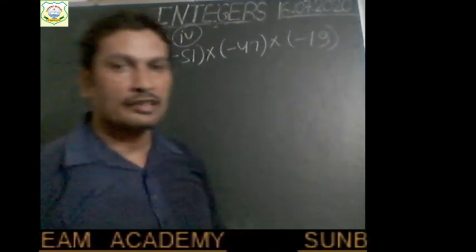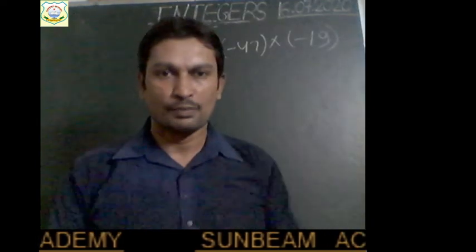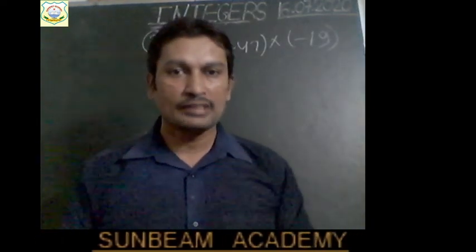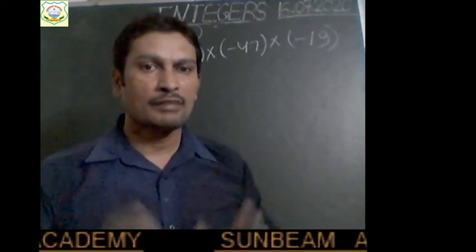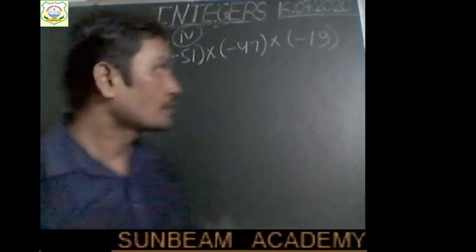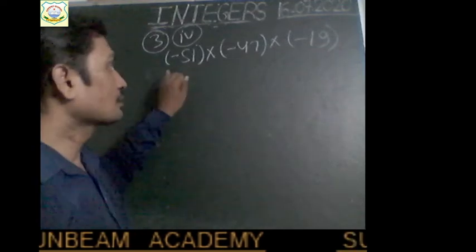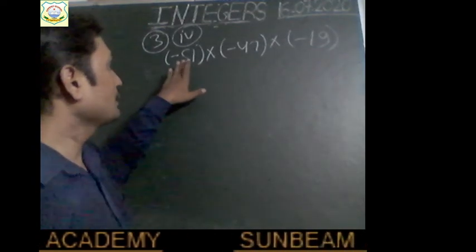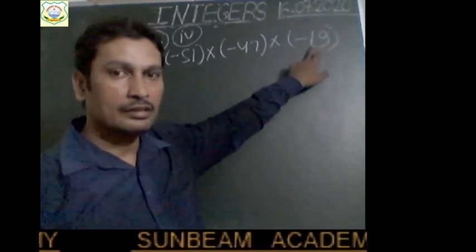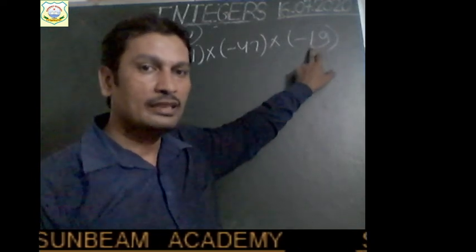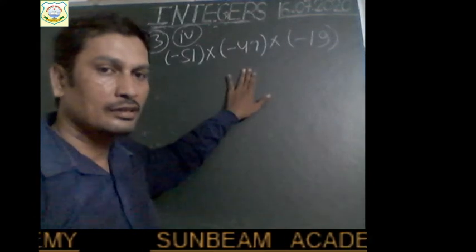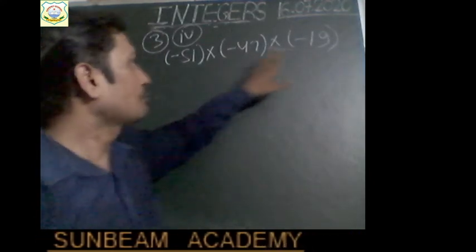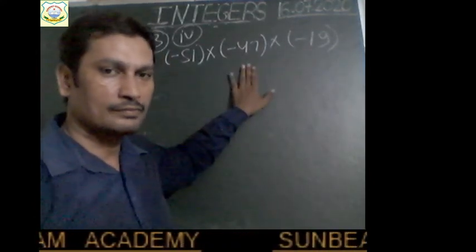Okay. Firstly, we have to make a convenient group, right? So which two numbers should be chosen at first for multiplication? Which number should be chosen in a group? So here you can see that we can read the table of 19. This is much easier for us. So firstly we will choose 19 with any two of these integers, right? I am choosing 19 with 47, right?